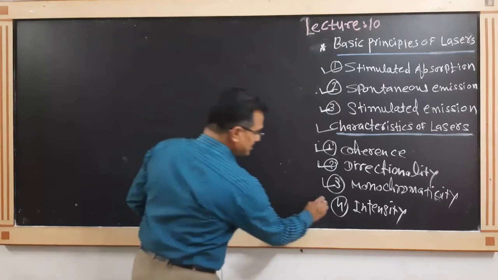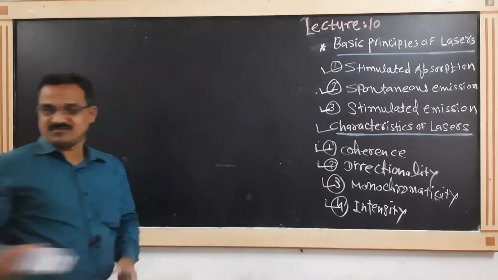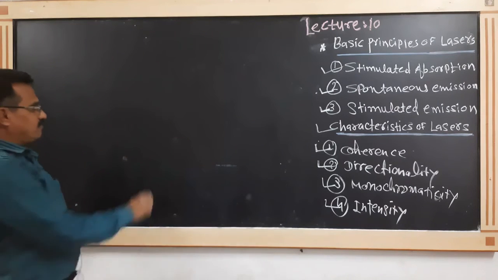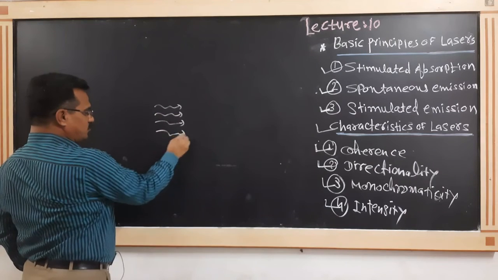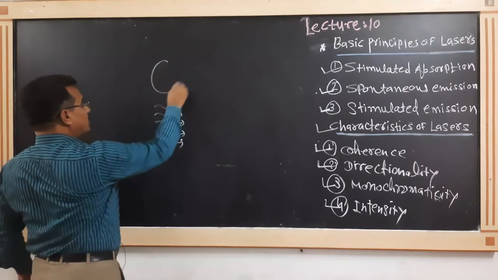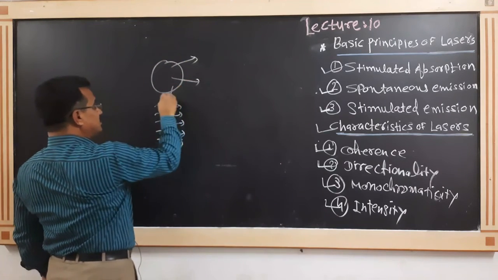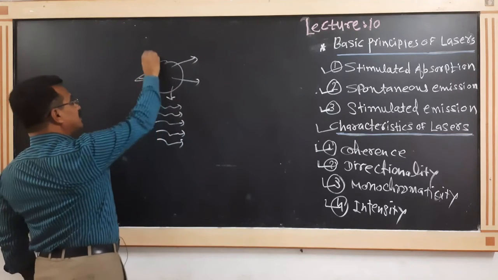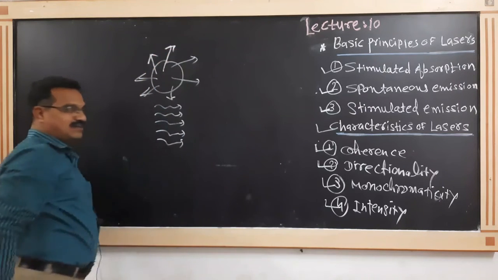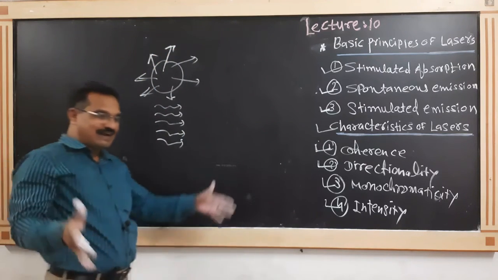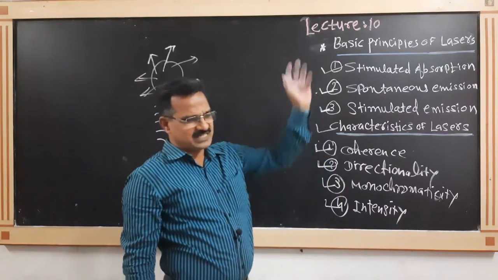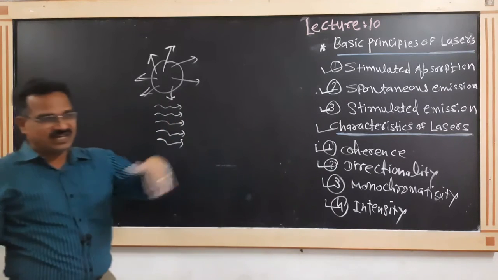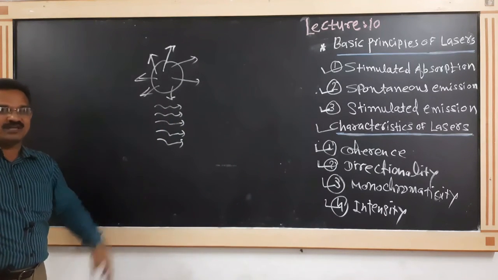The next point is intensity. Suppose this is the first photon, second photon, third photon, fourth photon. In the case of ordinary light, they move in different directions and are out of phase, and when they are out of phase, the intensity goes on decreasing as distance passes. We are all familiar with this.